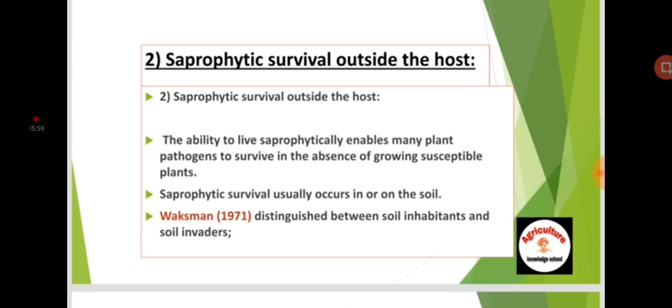Surviving saprophytically enables many plant pathogens to survive in the absence of growing susceptible plants. Saprophytic survival usually occurs in or on the soil. Waksman in 1971 distinguished between soil inhabitants and soil invaders.